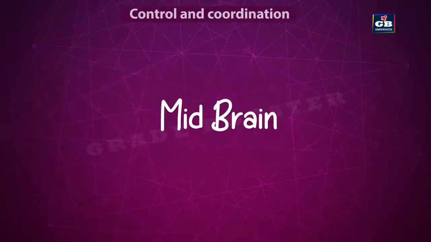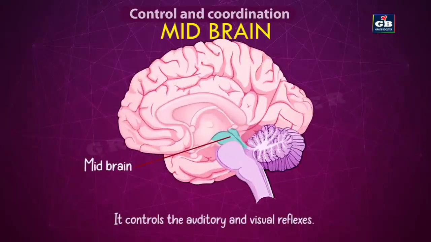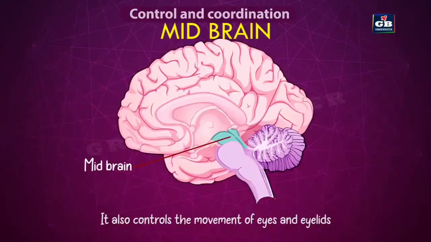Next, we see the midbrain. Midbrain controls the visual and auditory reflexes. That means it controls the reflexes related to vision and hearing. It also has a center for controlling the movements of our eye and eyelids.